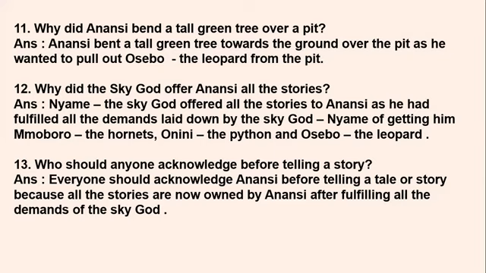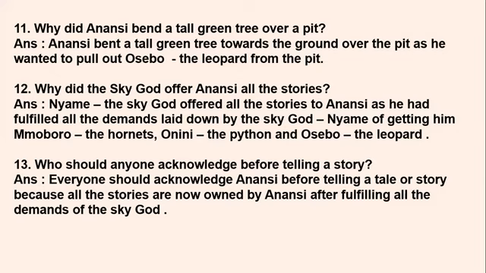Okay. Next question. Why did the sky god offer Anansi all the stories? Okay, we also come to know that Anansi was given all the credit. He was offered all the credit of having the stories. So why did the sky god do so? So the answer is, Niame, the sky god, offered all the stories to Anansi as he had fulfilled all the demands laid down by the sky god Niame of getting him Mmoboro the hornets, Onini the python, and Osebo the leopard.